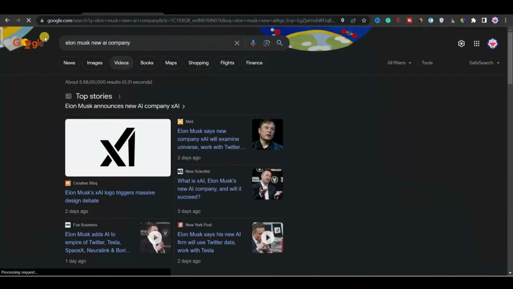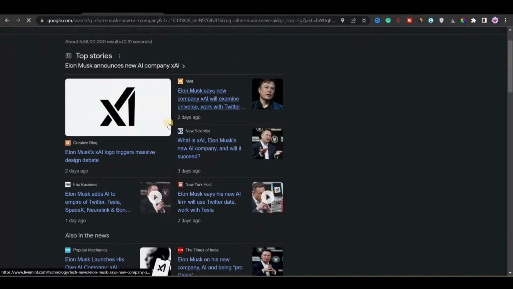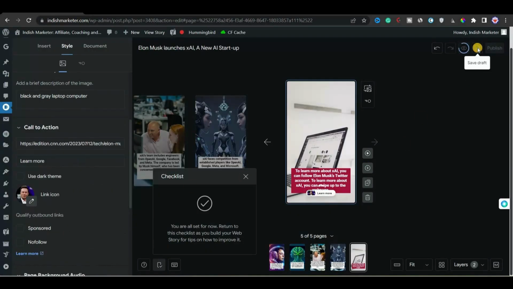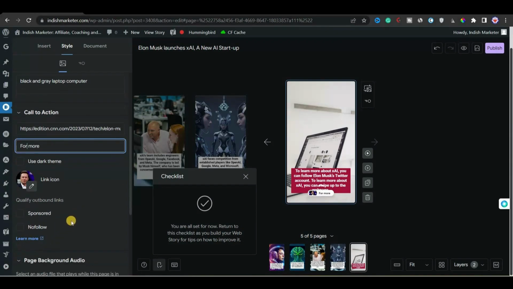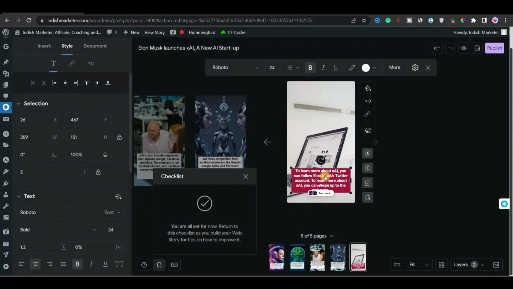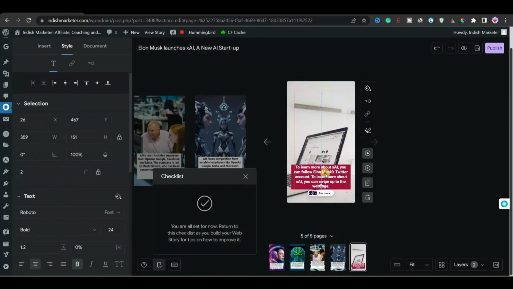Now I will simply put an external link from Google. I will search Elon Musk new AI company, find one article, and paste it. After pasting it here, you can change the link icon. I keep it as Elon Musk. In the place of learn more, you can change it to for more. Then you have to qualify the outbound links. I will keep it as not a sponsored link, and not nofollow. Now you can see that our swipe up link is appearing on our page.